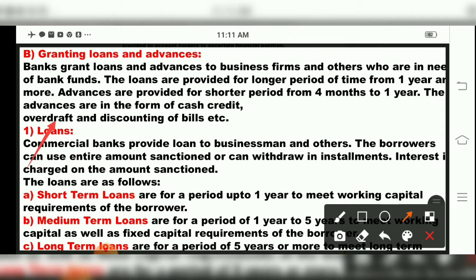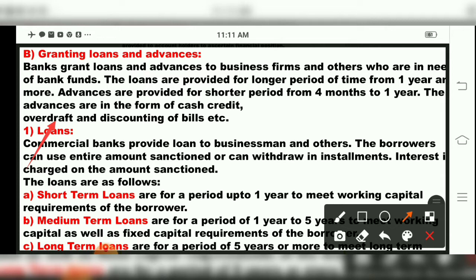See, loans will be provided. Loans means what? Say I put a proposal of rupees 1 crore as a loan from the bank, and the bank sanctions my proposal. Either I take it in installments, half the amount, 50 lakhs now and 50 lakhs afterward, depends upon you. But the rate of interest will be charged on whatever amount you take as a loan.